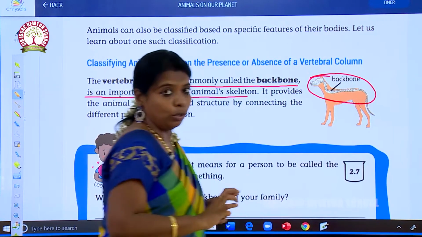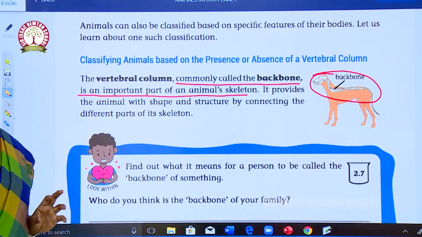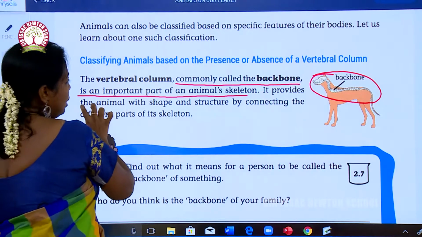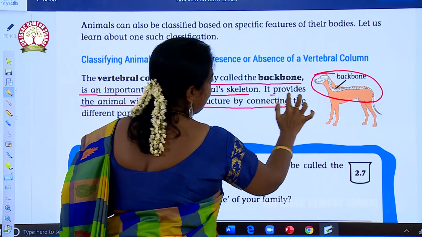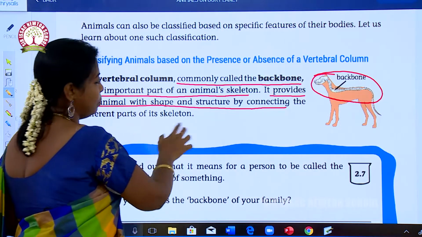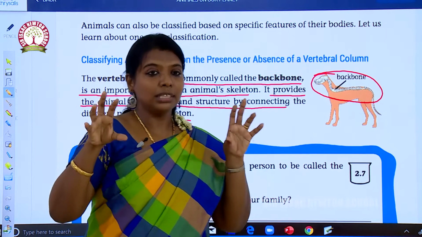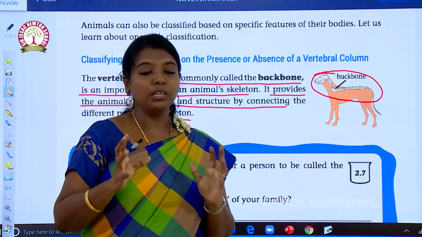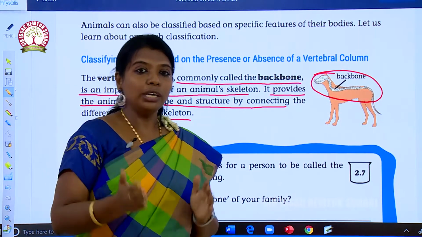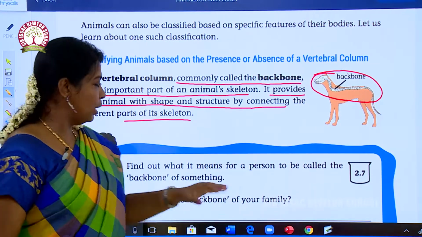It is the backbone not only for animals, but for every creature. It is the main part of our body, and it provides the animal with shape and structure by connecting the different parts of its skeleton. It connects the total skeletal part of the animal. So, according to the presence or absence of the vertebral column, the animals can be classified.